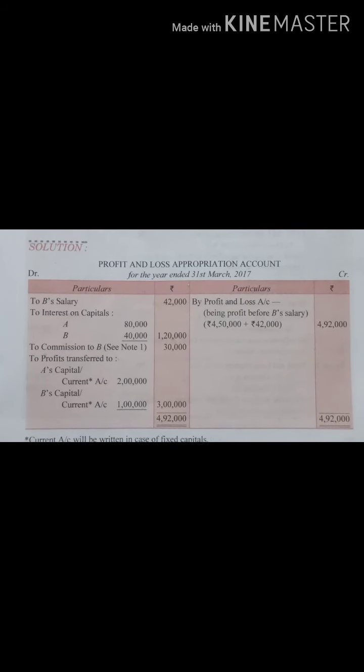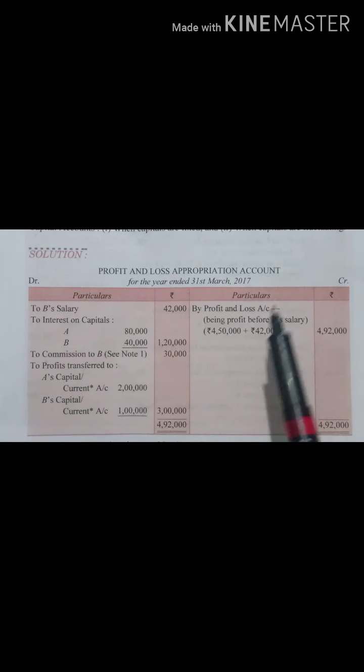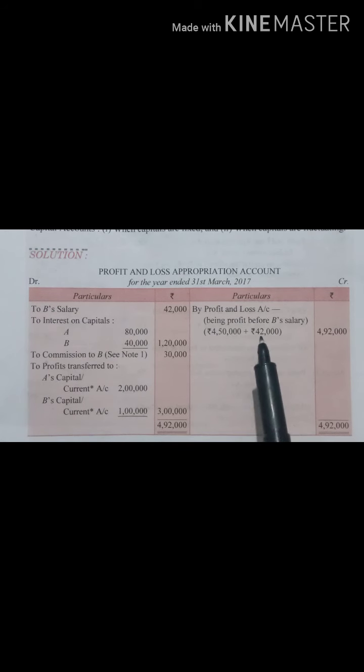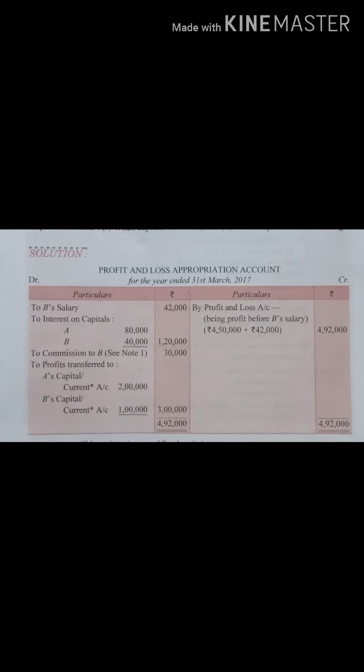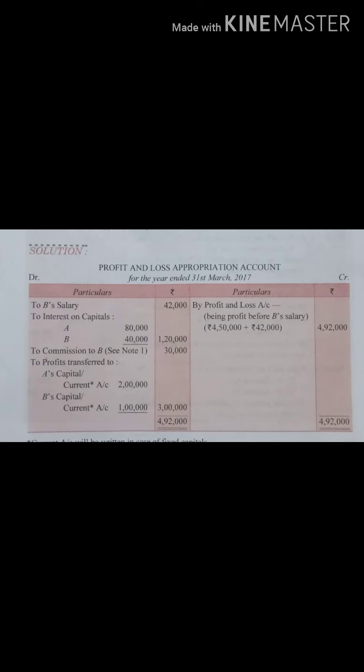First let's check out the P&L appropriation account. Fine. So what I said, first and foremost we will convert the monthly salary of B to yearly. So 3,500, if we multiply with 12, it will give us 42,000. This was the first point which I told you. Second point, B's salary is a part of P&L appropriation and not a part of P&L account. Now when I say not a part of P&L account, that means this amount should be included in net profit, whereas it was reduced.